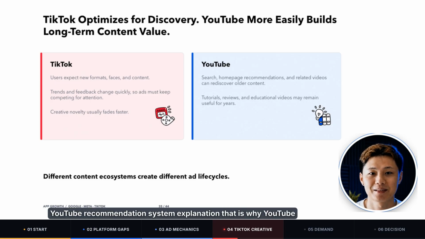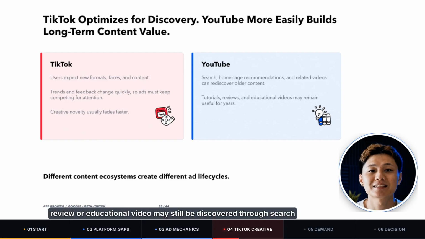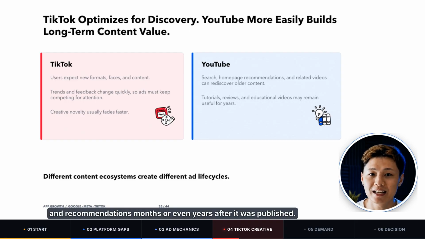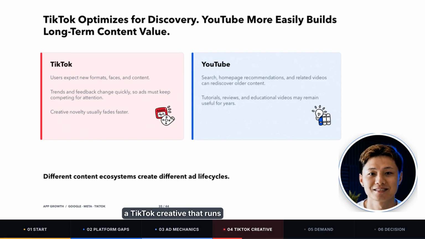That is why YouTube content is more likely to build long-term value. A tutorial, review, or educational video may still be discovered through search and recommendations months or even years after it was published. TikTok content depends more on current interests, current presentation styles, and immediate feedback. The freshness of a creative usually wears out faster. This explains why some creatives on Google and YouTube can keep running for months. A TikTok creative may start declining after 3 or 4 days. In many categories, a TikTok creative that runs steadily for a week is already considered long-lived.